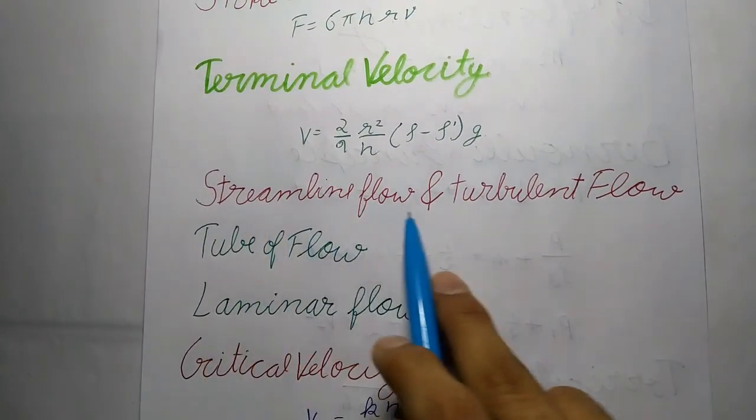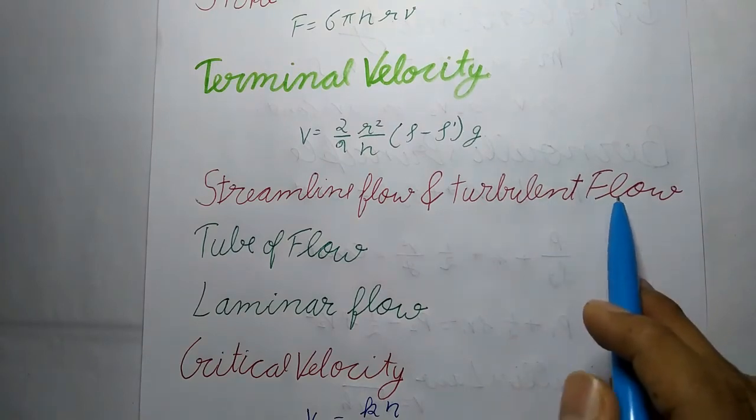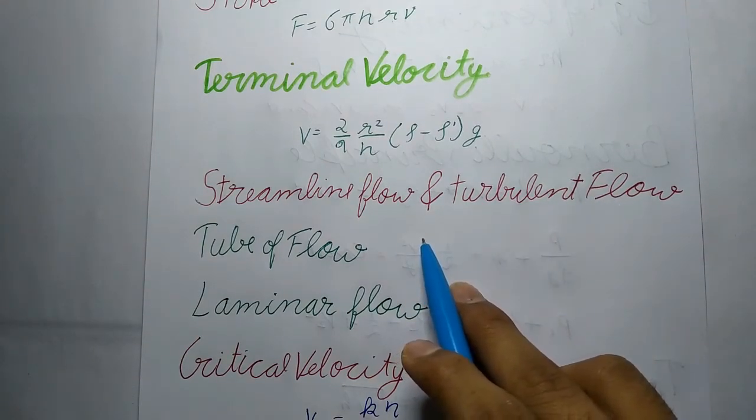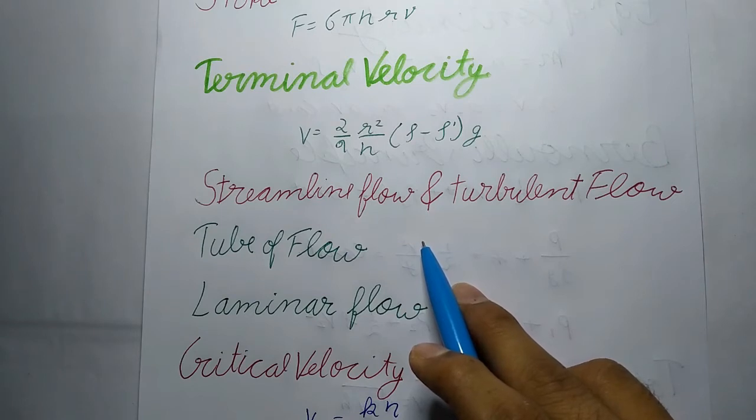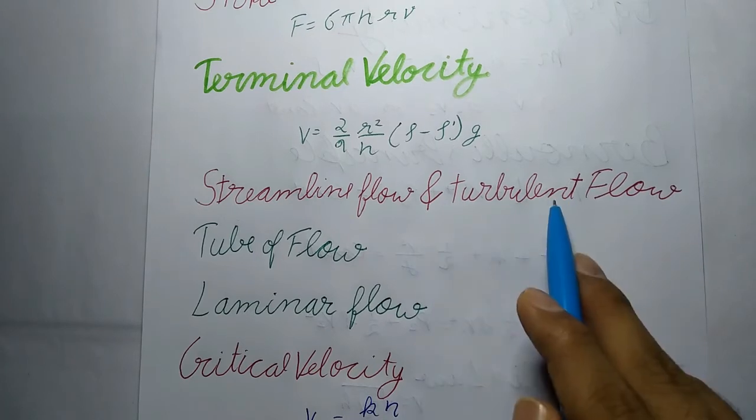Next is streamline flow and turbulent flow. It is the flow of a liquid in which each particle of the liquid passing through a point travels along the same path and with the same velocity as the preceding particle passing through the same point. A liquid possesses streamline motion only when its velocity is less than a certain limiting value called critical velocity. When the velocity of the liquid becomes greater than the critical velocity, the particle flows in a zigzag path. Such a disordered or irregular motion is known as turbulent flow.